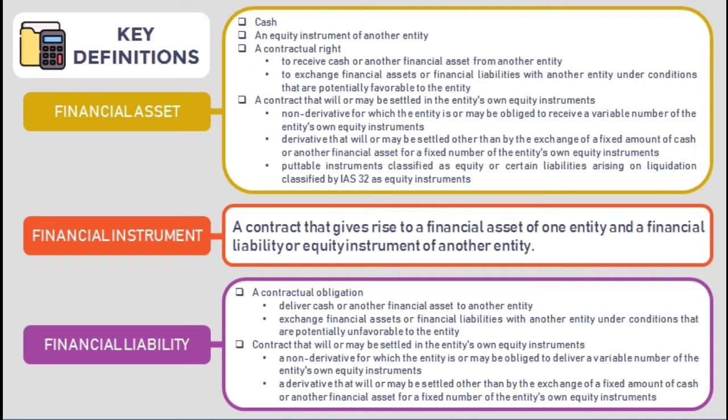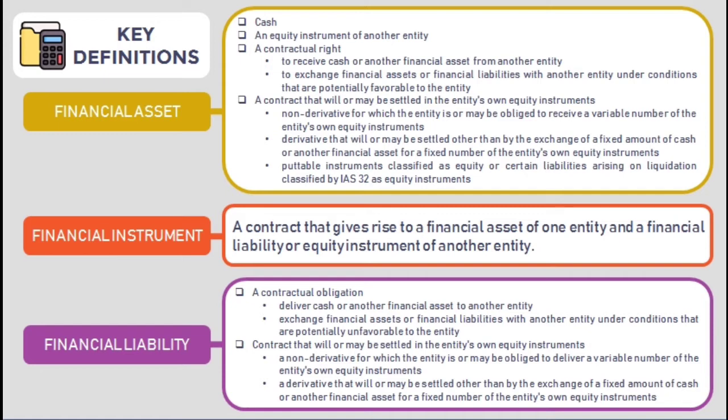Here we are talking about call options and put options. What are these? A call option gives you the right to buy an asset, to buy a stock in equity at a certain price, while a put option gives you the right to sell. It is a contract that will or may be settled in the entity's own equity instruments. So it is not your equity instruments.